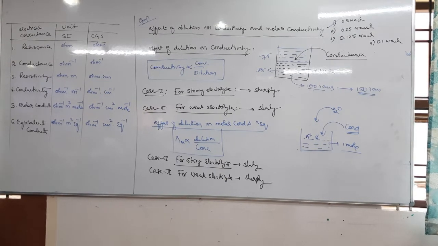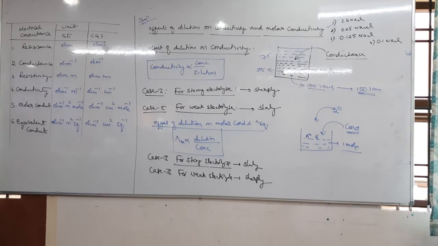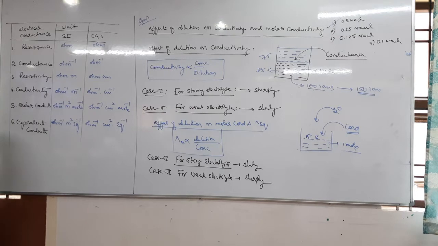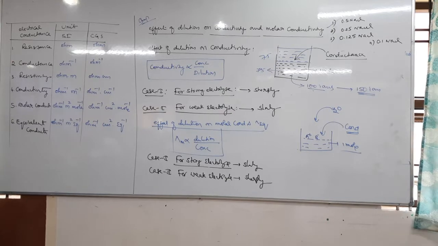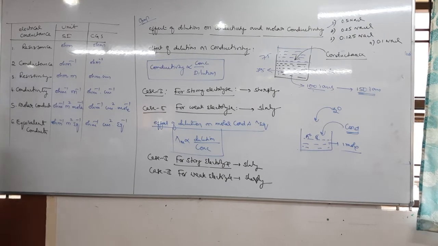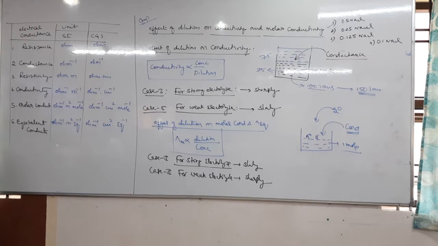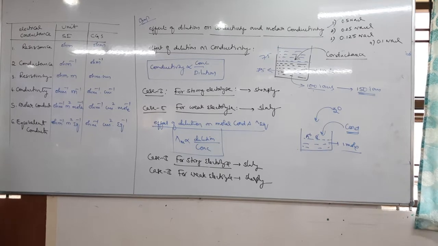Underline this point. This is because strong electrolytes undergo complete ionization even at moderate concentration.